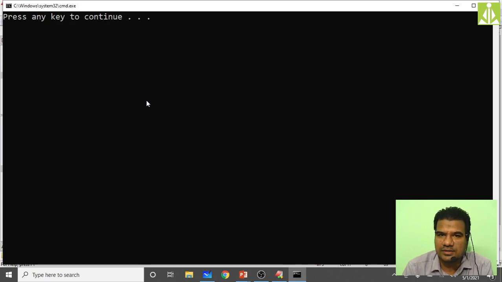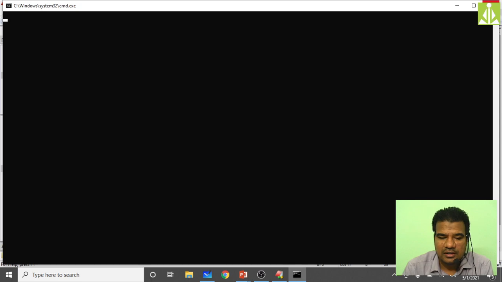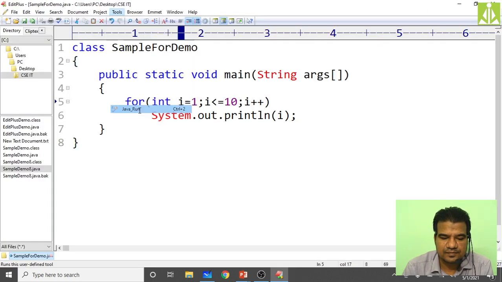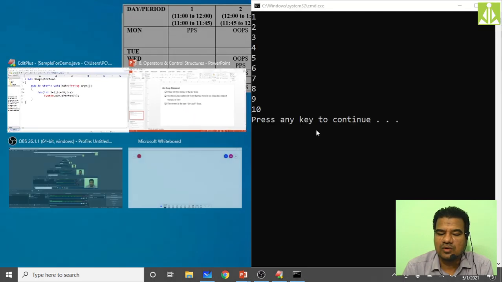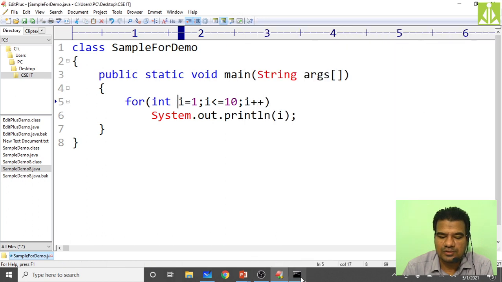As you can see, no errors. But if you do the same thing in C language, you will get an error: declaration is not allowed at this point. But over here, Java is allowing us to declare the variables at any point. So now directly compile it. Already we did it, I think. Then run it. See, we are getting the same output. Hopefully you are understanding this one.